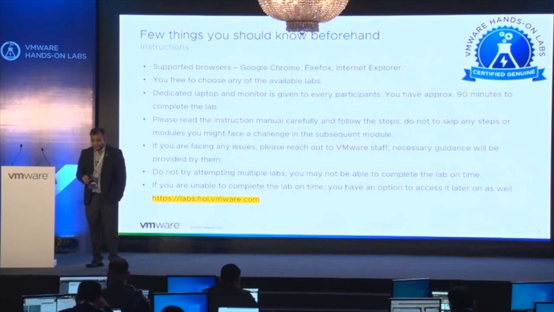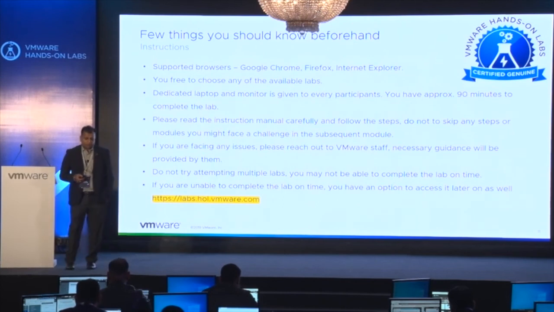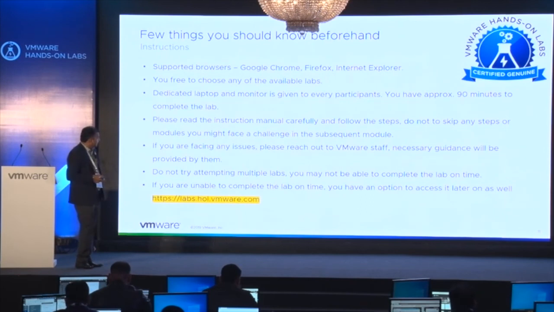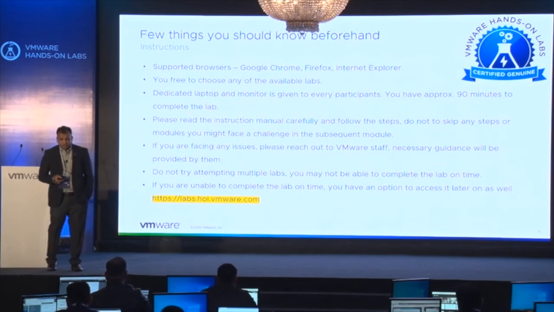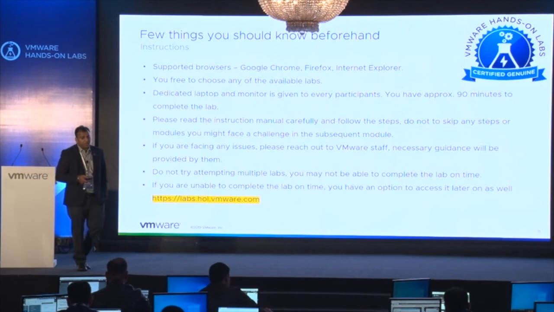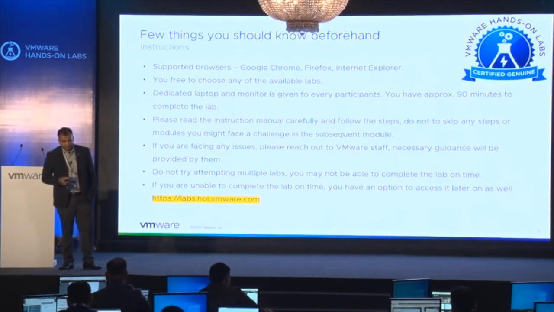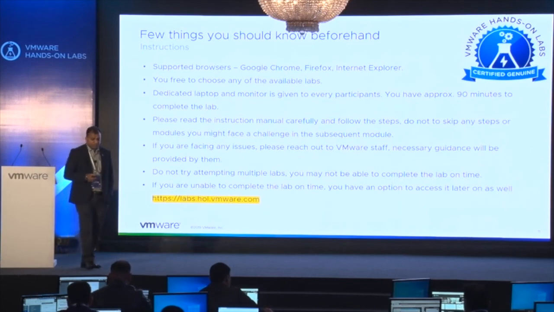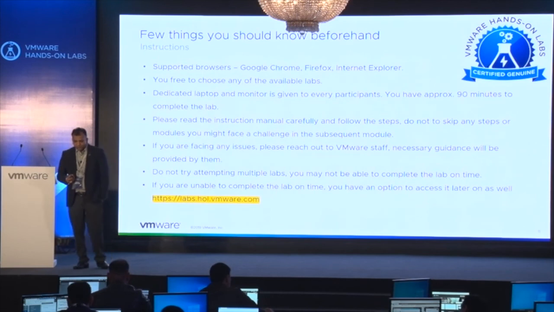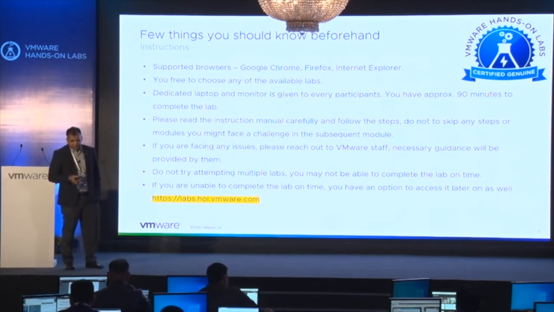There are a few points you need to note down. Supported browsers: these are the browsers supported for HOL labs, like Google Chrome, Firefox or IE. Most of the common browsers are supported here, so through any of these browsers you can get access. You are free to choose any lab, there is no restriction.